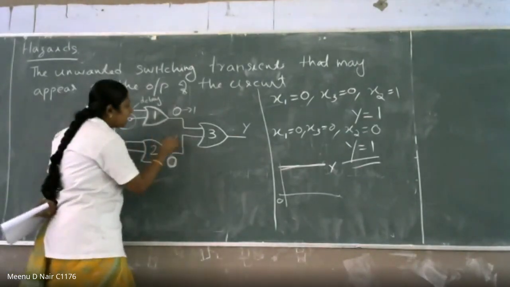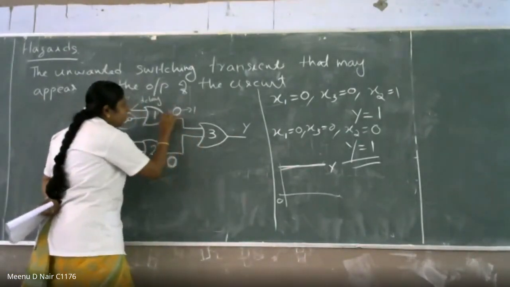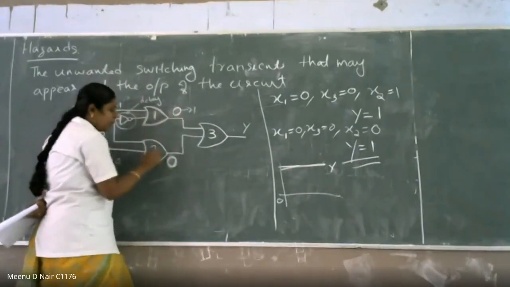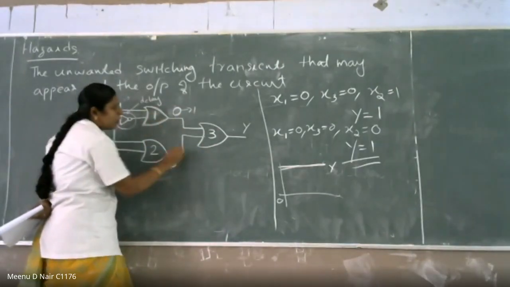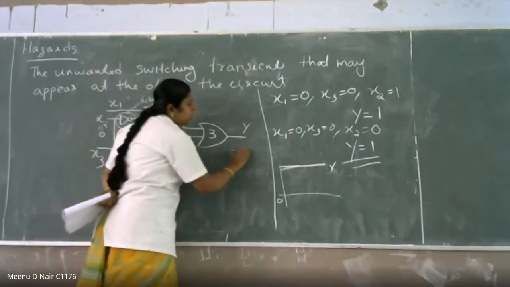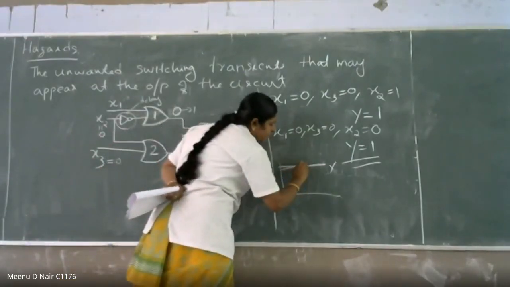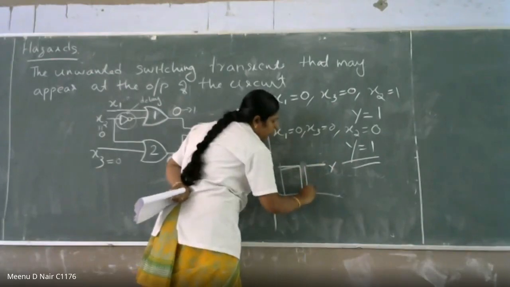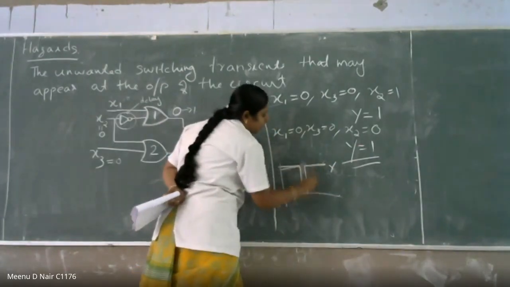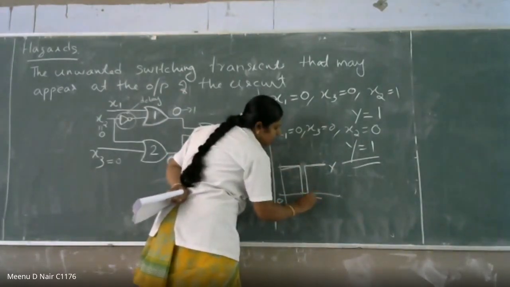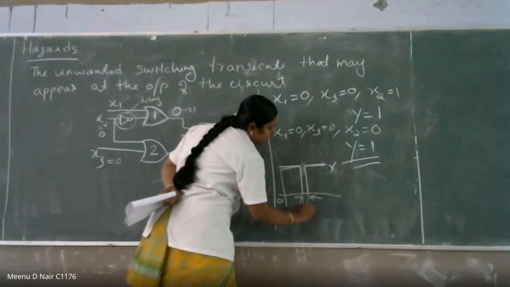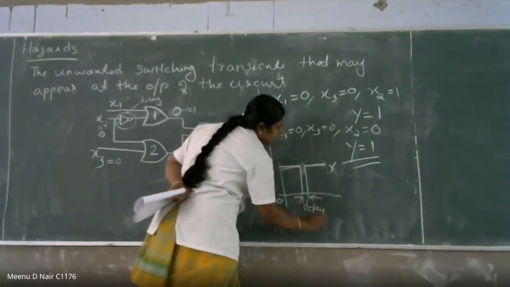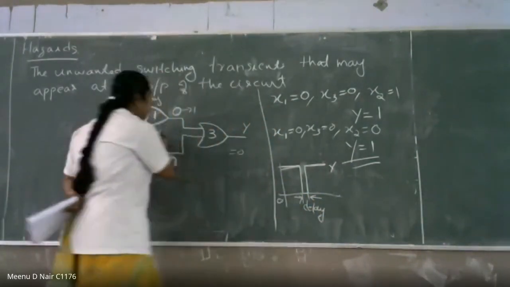So for a short duration, gate number 1 output will be 0, gate number 2 output will be 0, and y is also equal to 0. This duration you can call a delay. This is the delay of the inverter circuit.